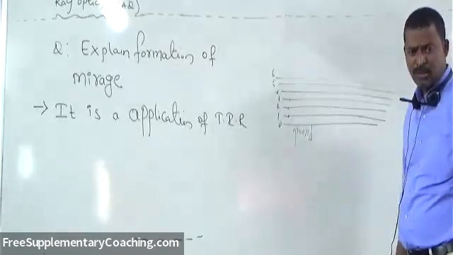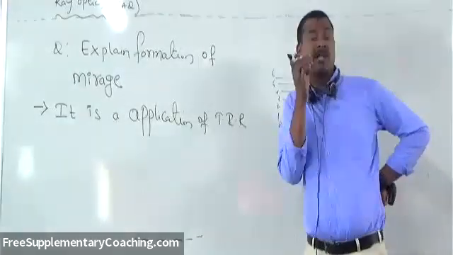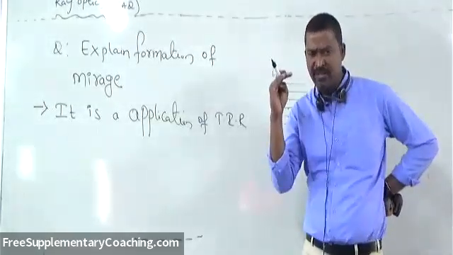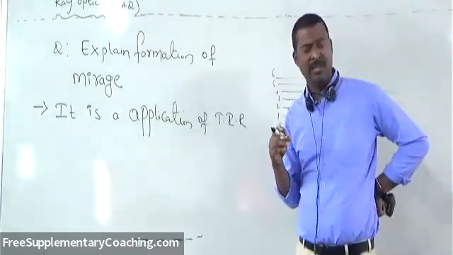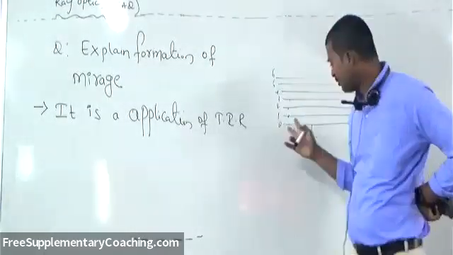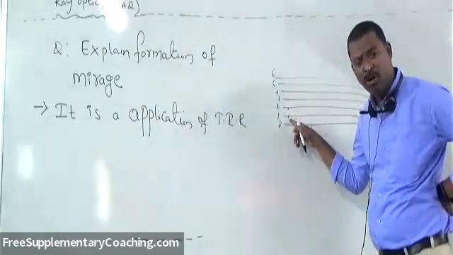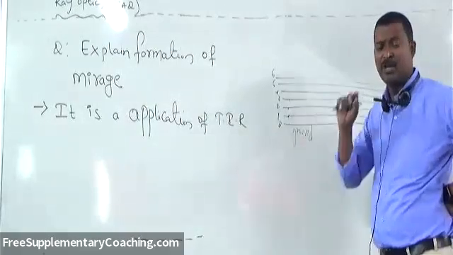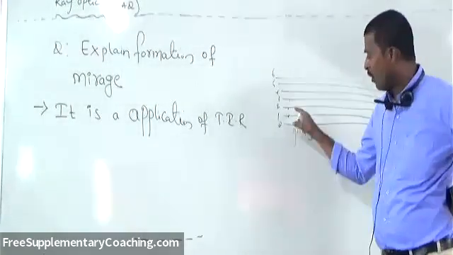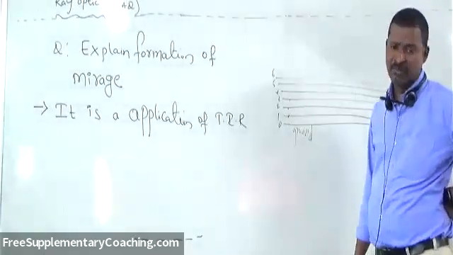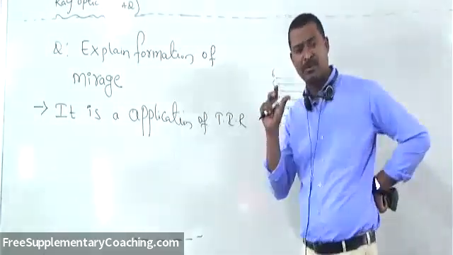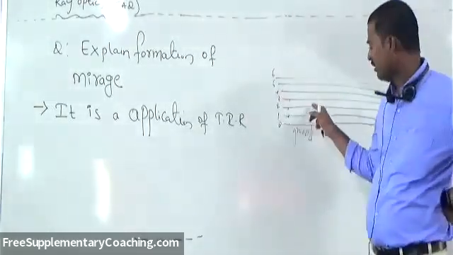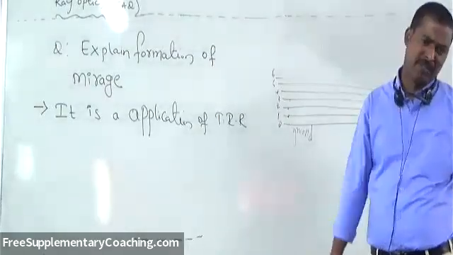The air is hotter than the layer just above it. Of two layers, the hotter one is called the rarer medium, and the somewhat colder one is called the denser medium, because hotness increases rarity. Higher temperature gives rarer medium, and lower temperature gives denser medium.